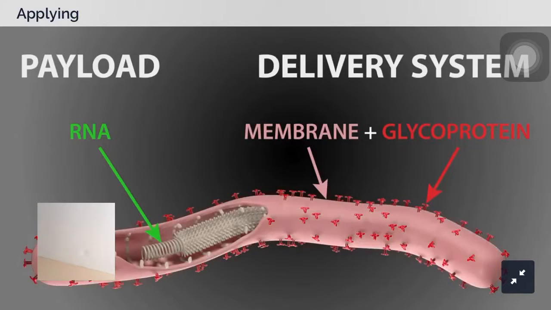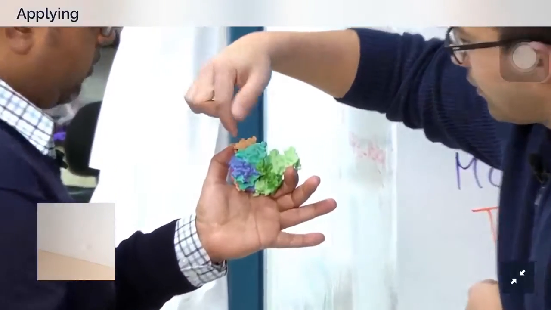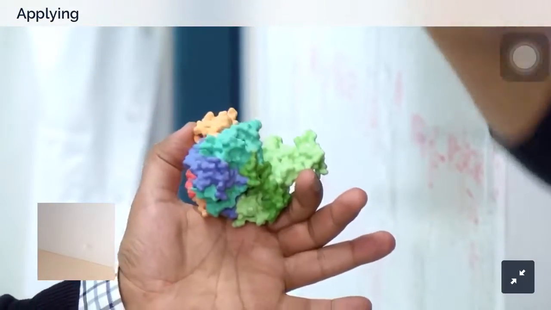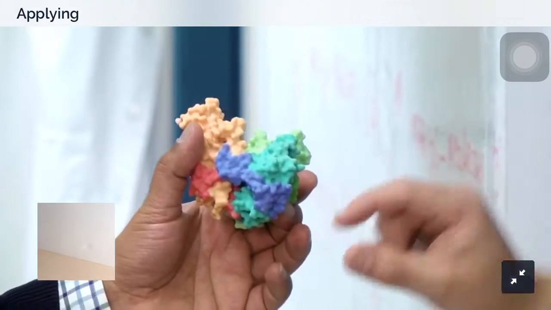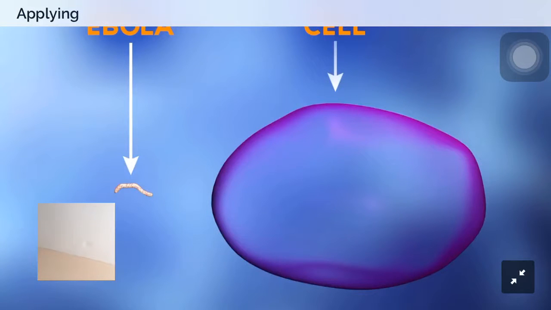So together with the membrane, the glycoprotein almost acts like the delivery system of a rocket that needs to deliver the payload. I'm going to show you some of the strategies we're using to attack Ebola. But first, I'd like to show you exactly how Ebola infects a cell in your body.